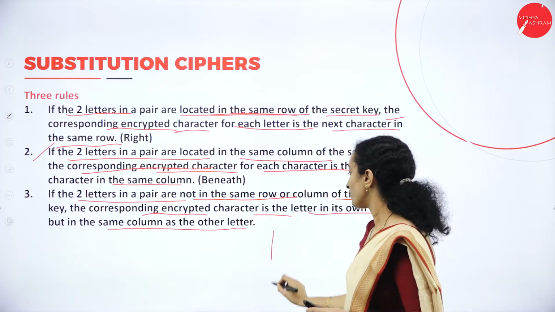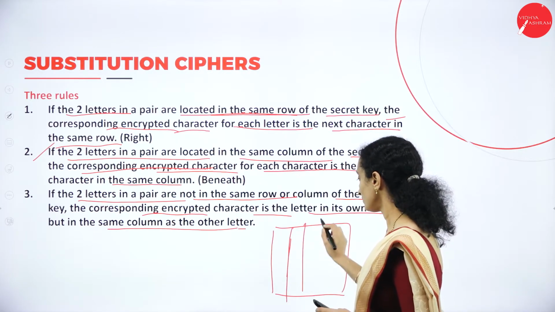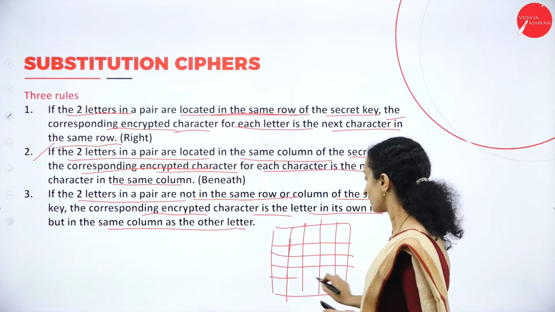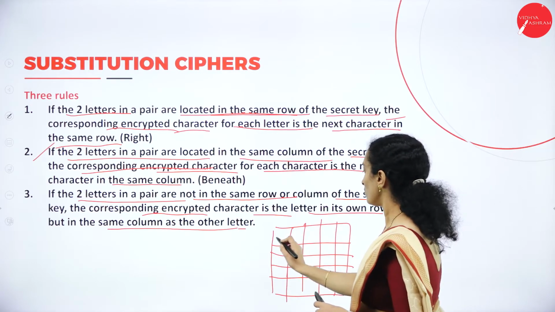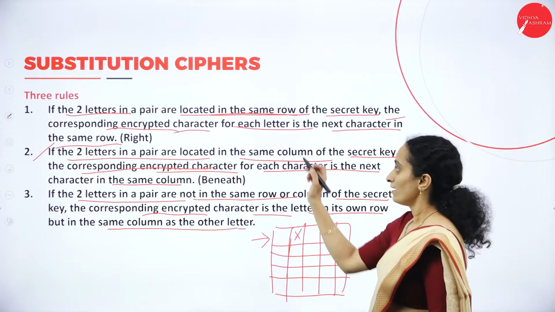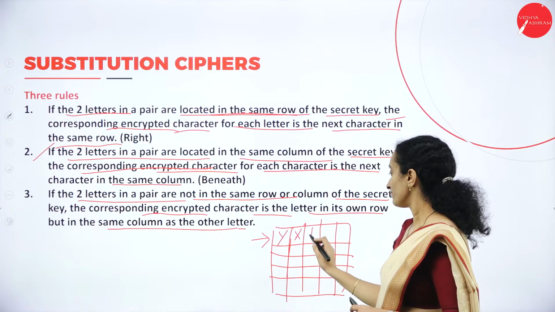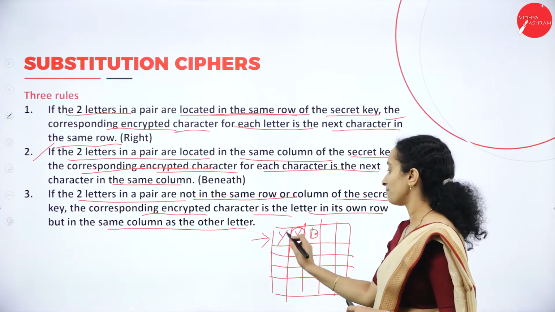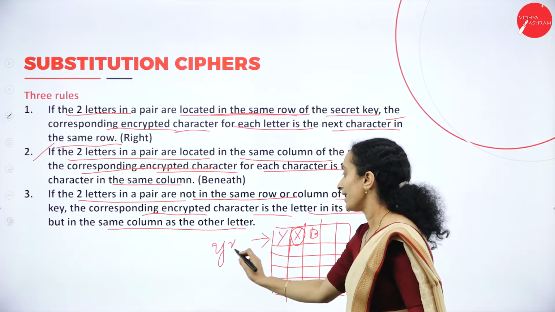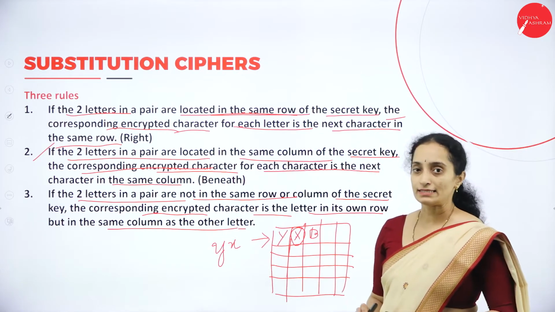If you take the matrix of 5 by 5, say like this, if it is row-wise, here it is X. If both of the pair are in the same row, the next character will be the encrypted character. Take the pair YX.